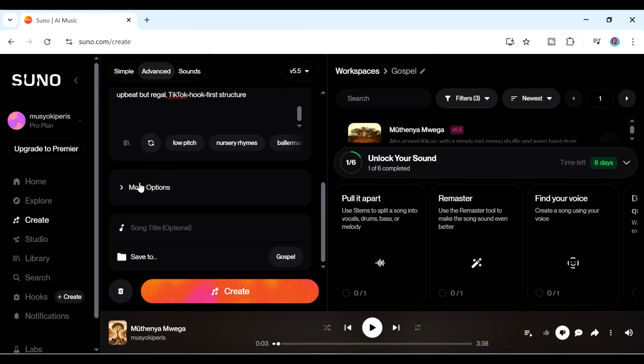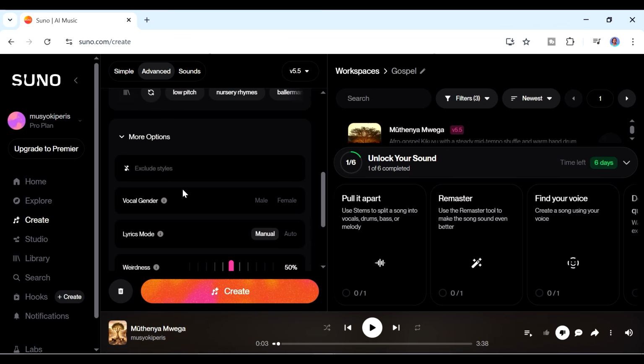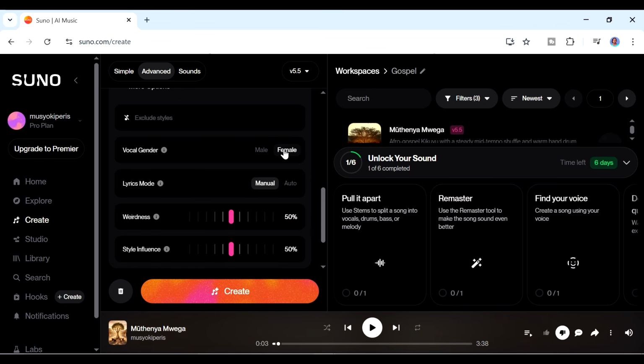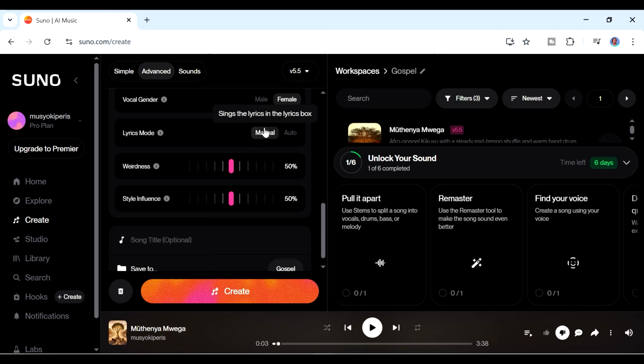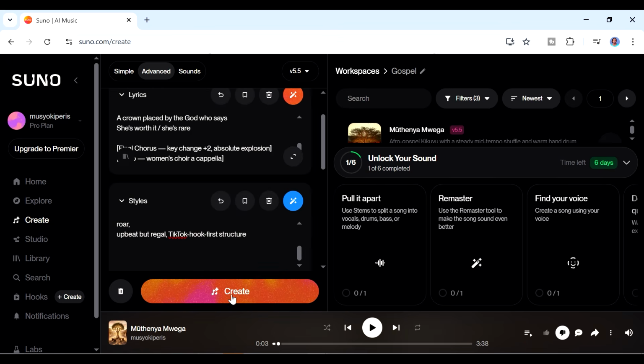Other things that you can do is select the gender that you want to sing your song. So you can decide whether you want a female or a male to sing the song. There are also other settings here on how much influence you want the style to have on your song, and so many other settings. I don't want to go into too much detail on the settings here. I'll probably do a more advanced video for that. Right now, we are already ready to go.